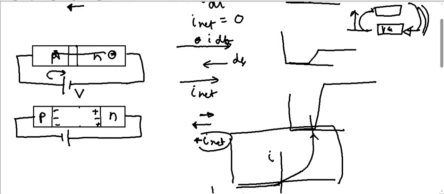It gives us the profile of how the current will change with the applied voltage when a diode is connected to a battery.